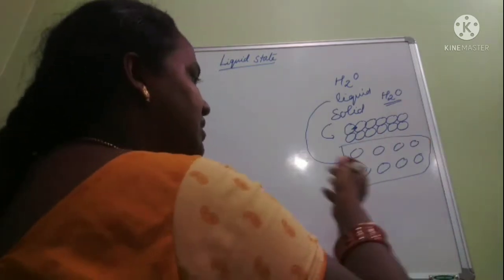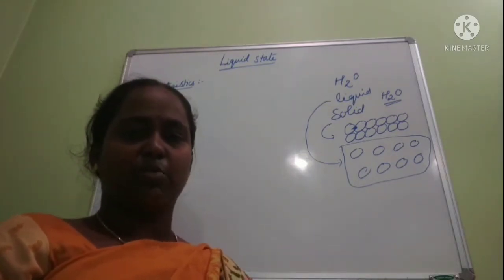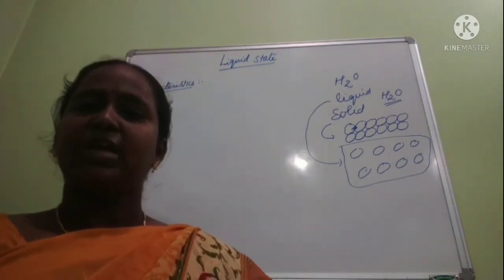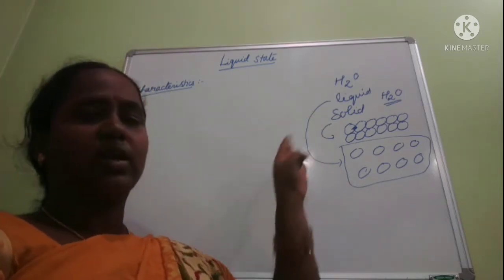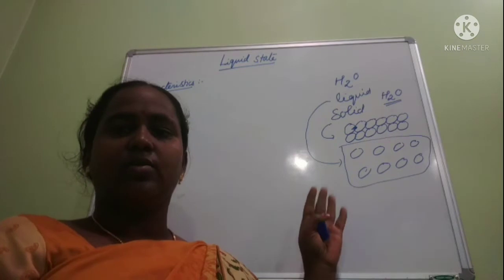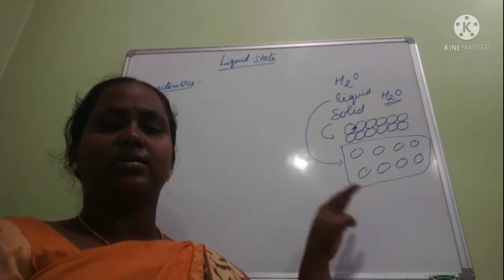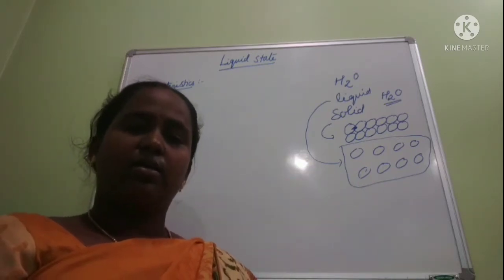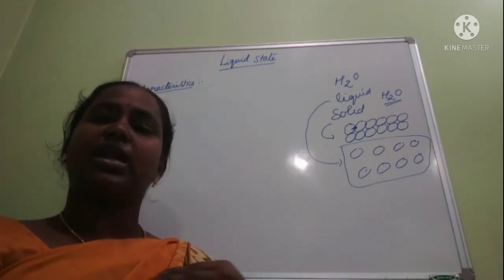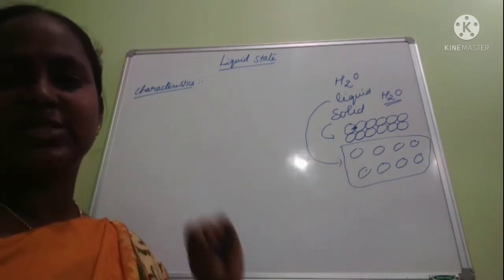That means medium intermolecular spaces and medium intermolecular forces. Compared to solids, it has less intermolecular forces, high thermal energy, and higher intermolecular spaces.